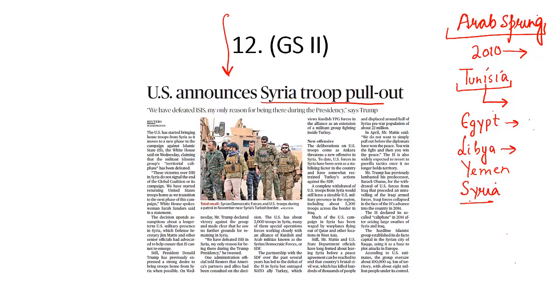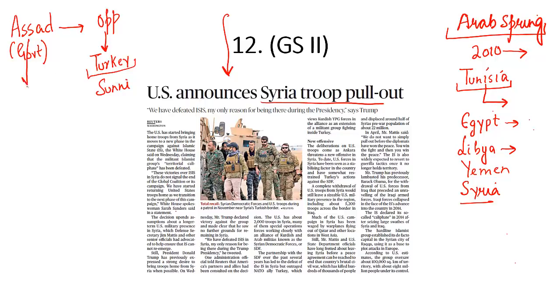And it led to a peculiar situation in Syria. What is this peculiar situation? There is President Bashar al-Assad. He heads the Syrian government. Then there is opposition. And this opposition is supported by Turkey, predominantly Sunni. Bashar al-Assad comes from an Alawite sect, which is basically a small sect in Shia Islam. Then we have militants from Islamic State, ISIS. Then we have another opposition called Syrian Democratic Forces, SDF. It is supported by the United States.